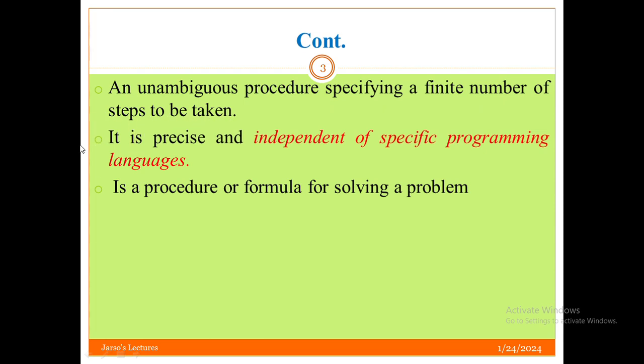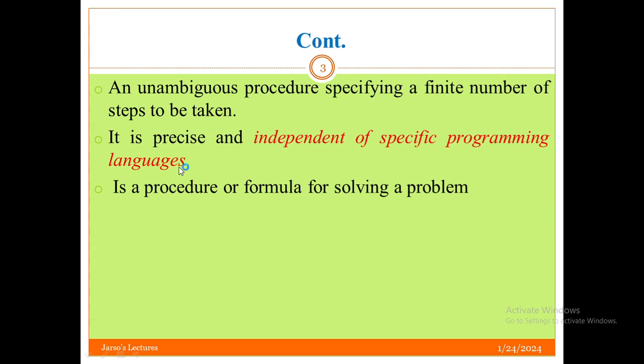One very important point, bear in mind please: it is precise and independent of specific programming languages. It is not dependent on programming languages. For example, to write a program, it is best to write the algorithm first.